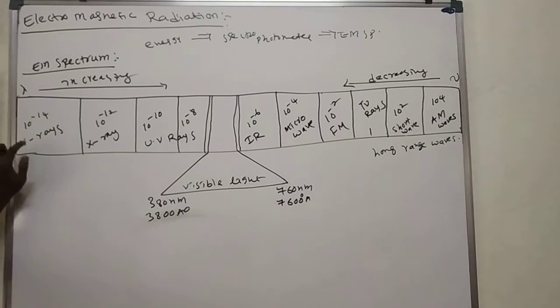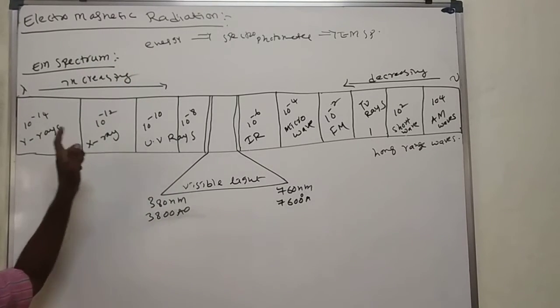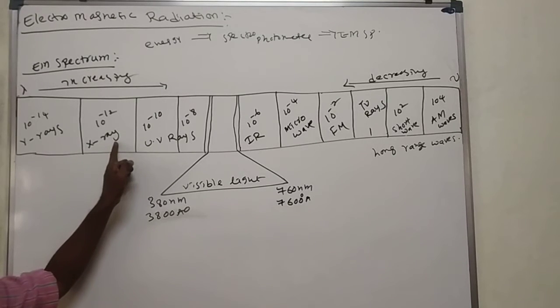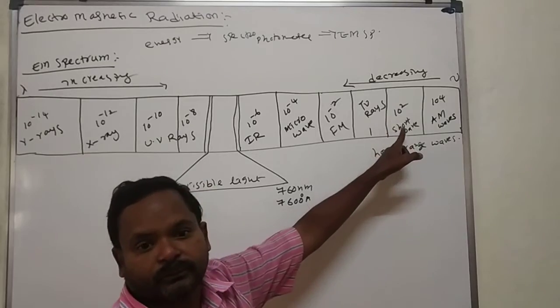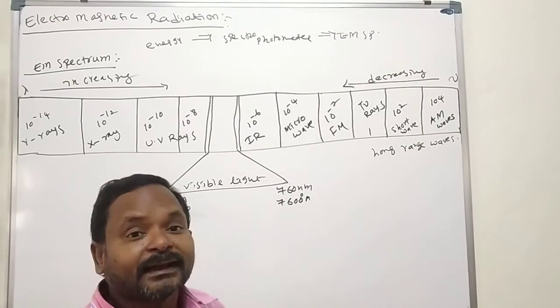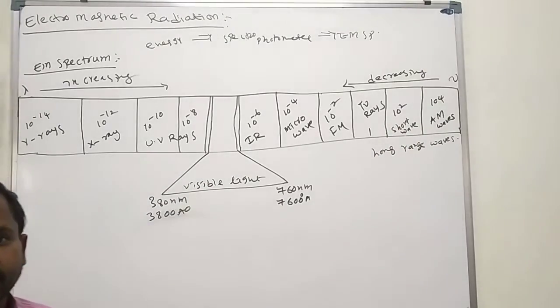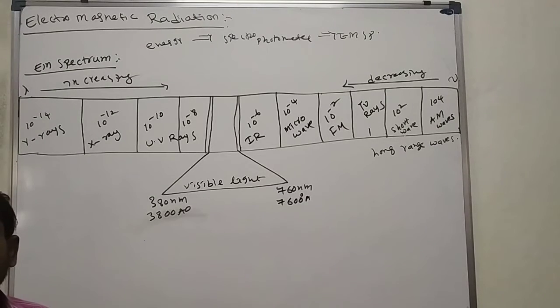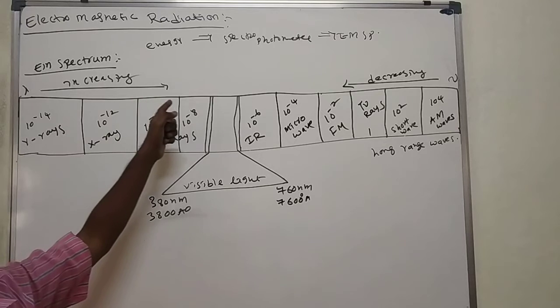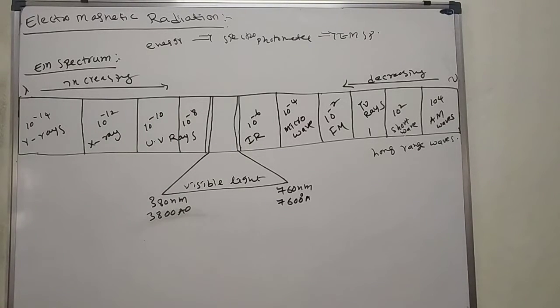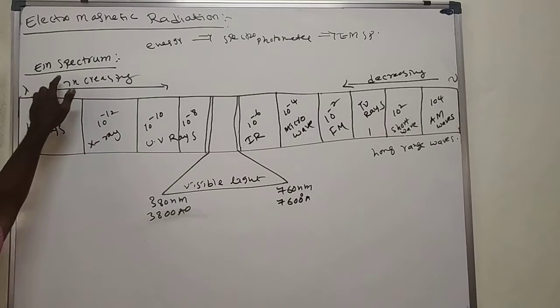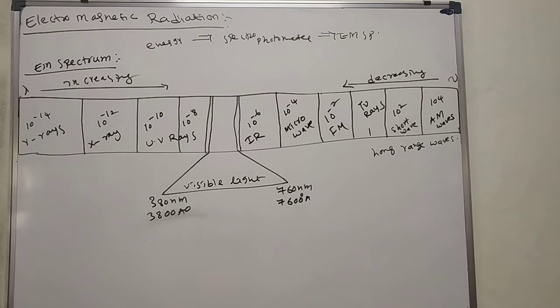See here, wavelength from left to right moves from 10 to the power of minus 14, 10 to the power of minus 12, increasing, up to 10 to the power of 4, 10 to the power of 2. The arrangement of various waves in increasing order of wavelength or decreasing order of frequency we call the electromagnetic spectrum.